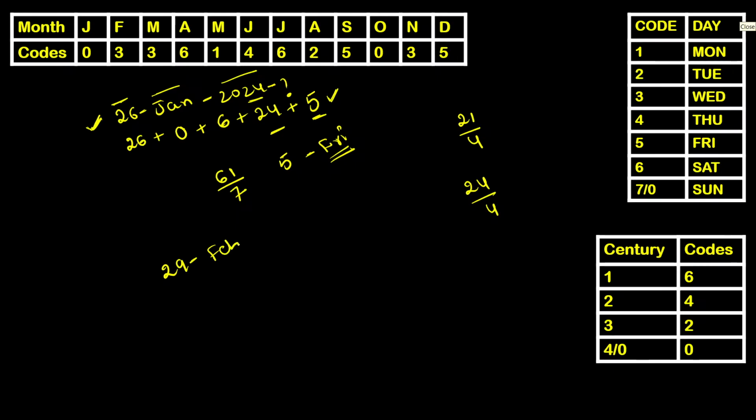Let me add one more question here. 29th February 2024. Do understand this one now. Observe this one as well. This is the question where students usually get confused. I want you guys to be very clear in this regard. Let us learn this now. Date same as date, 29. Month code, it's 3. Century code, 6. Number of years, 24. Leap years. As we discussed earlier, though you're given February 29th, we have to reduce 1 from the given number of leap years. So instead of writing 6, we need to consider the given leap years as 5.